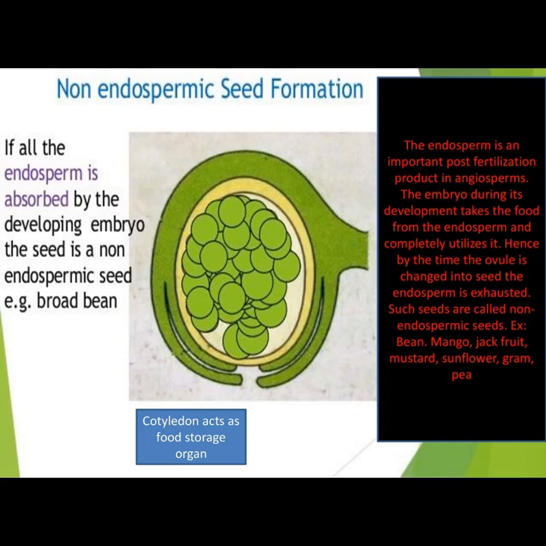The embryo during its development takes the food from the endosperm and completely utilizes it. Hence, by the time the ovule is changed into seed, the endosperm is exhausted. Such seeds are called non-endospermic seeds. Examples: bean, mango, jackfruit, mustard, sunflower and gram pea.